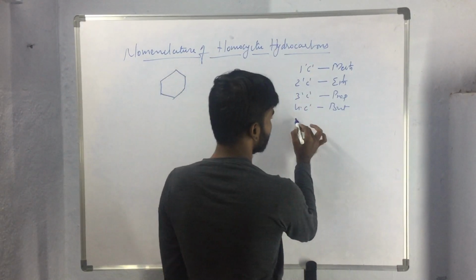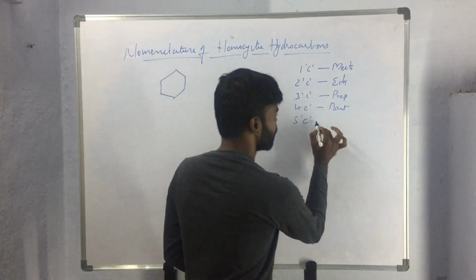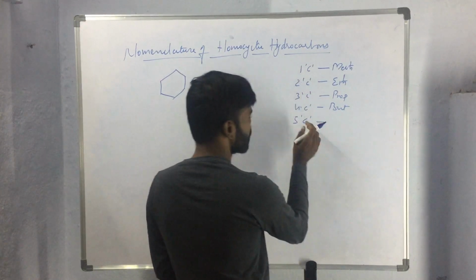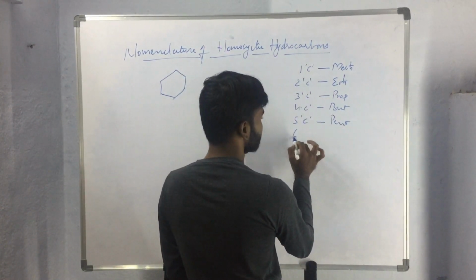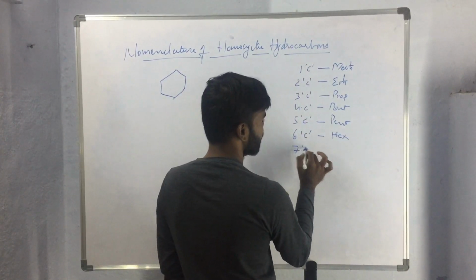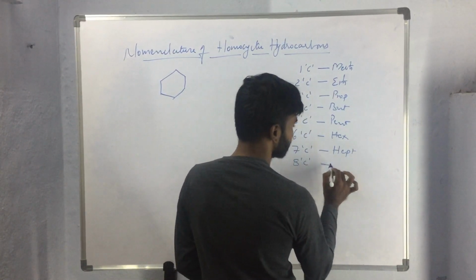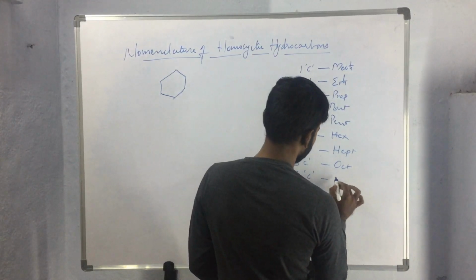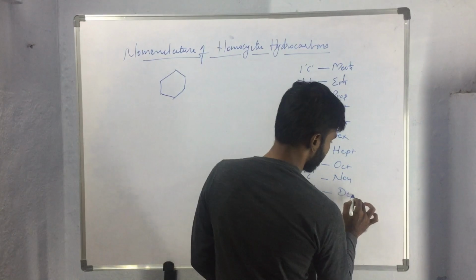From the compound containing 5 carbon atoms, we use Greek numericals as the prefixes. 5 carbon atoms, pent. 6 carbon atoms, hex. 7 carbon atoms, hept. 8 carbon atoms, oct. 9 carbon atoms, non. 10 carbon atoms, dec.